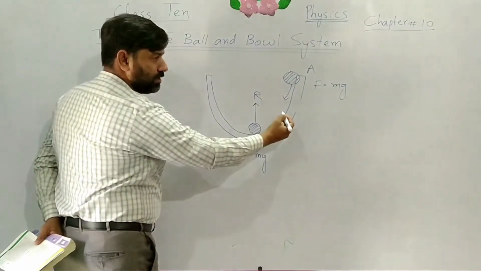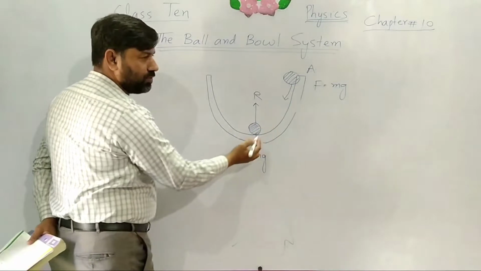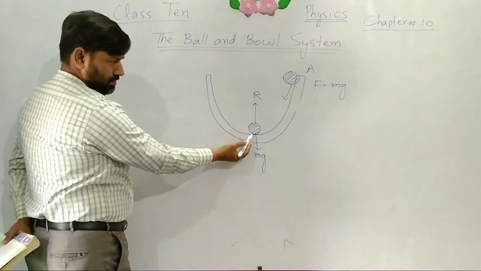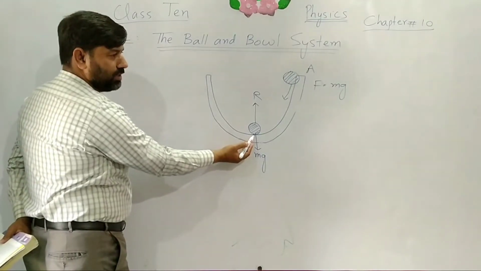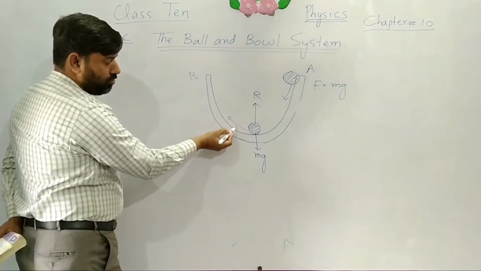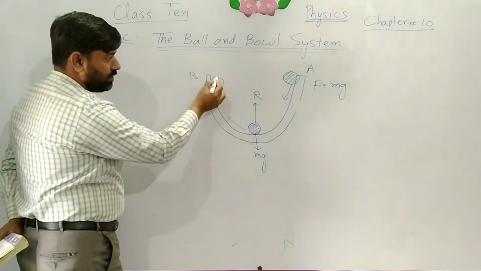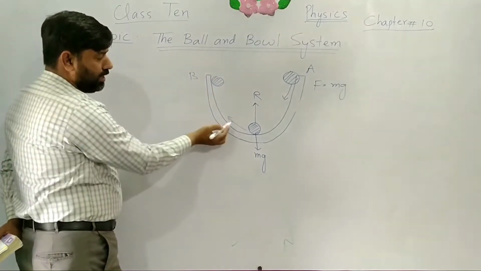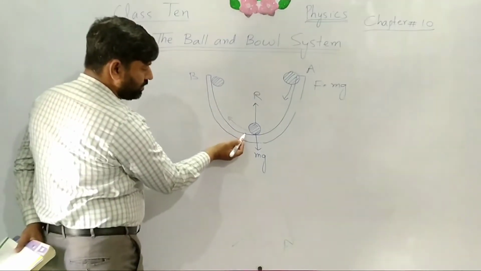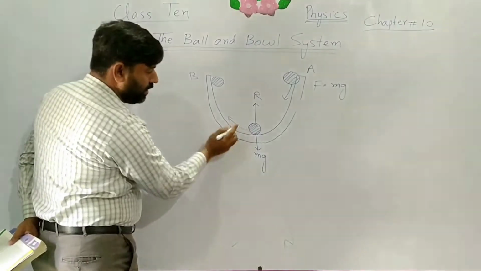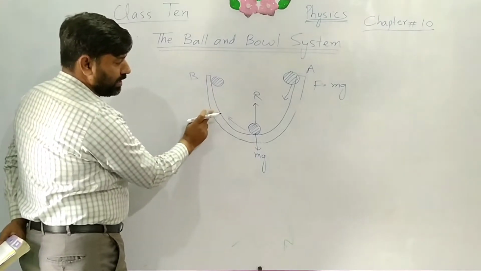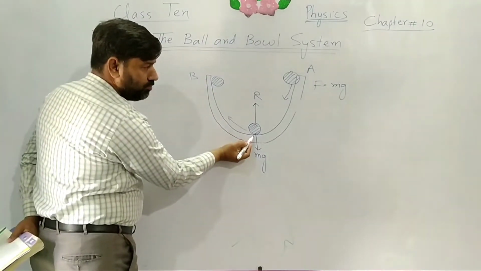It will move speedily, and its acceleration is directed toward the mean position. And due to inertia, the ball will not come to rest at the mean position. It will move toward the point B, and it will now move slowly toward B, and the ball will reach the position B. In this case, the ball is moving slowly and its acceleration is negative, and a force is pulling it toward the mean position. The ball is moving upward slowly, and its acceleration is opposite to its motion, and its acceleration is always toward its mean position.